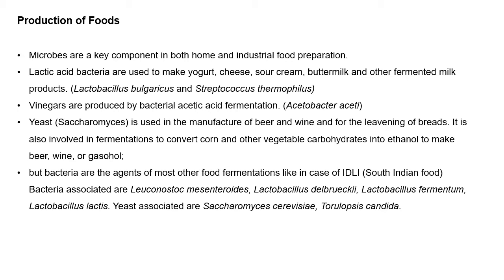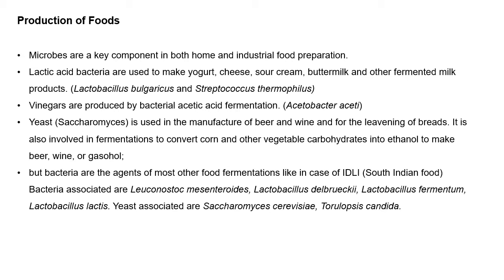Then on commercial scale, if you want to produce vinegars, for this particular fermentation, acetic acid bacteria are used. Okay, so the example is Acetobacter aceti. Then yeast, the example is Saccharomyces, is used in the manufacture of beer and wine and for leavening of breads.